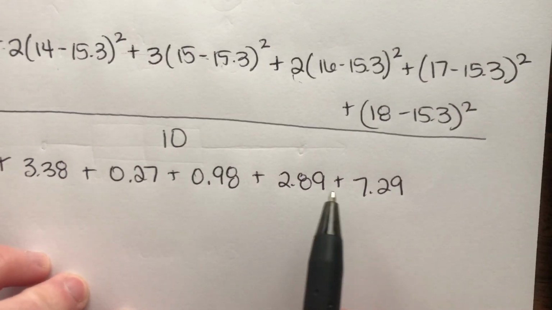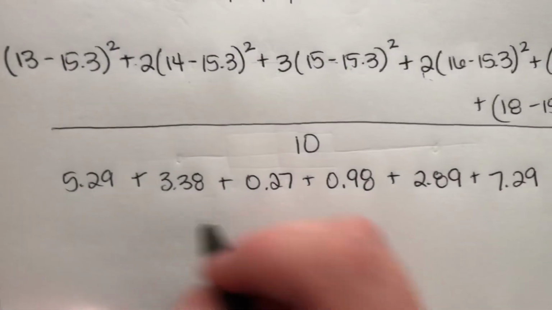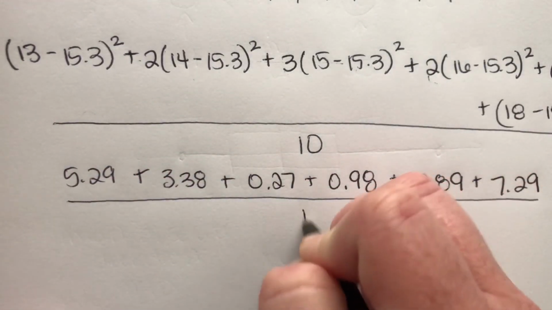The further away we get from the middle, the bigger the numbers are going to be. And that's all going to be added together and divided by 10.